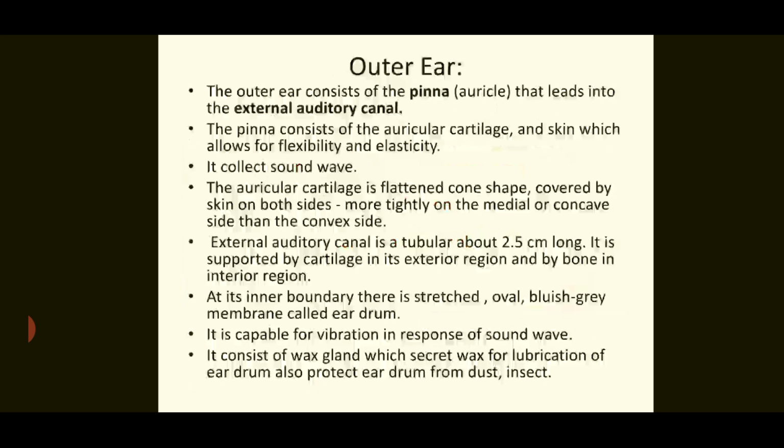It is supported by cartilage in its exterior region and by bone in the interior region. At its inner boundary, there is a stretched oval bluish-gray membrane called the eardrum. It is capable of vibration in response to sound waves. It contains waxy glands which secrete wax for lubrication of the eardrum, and also protect the eardrum from dust and insects which try to enter our ear.